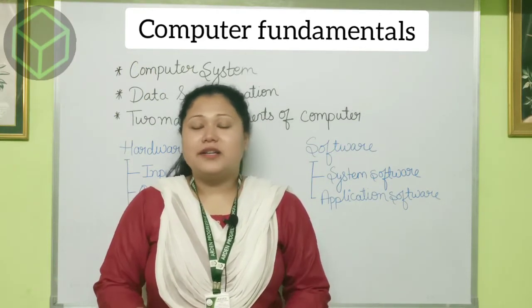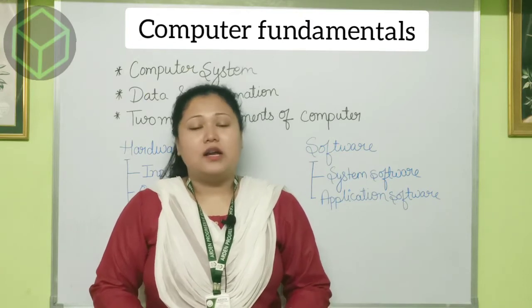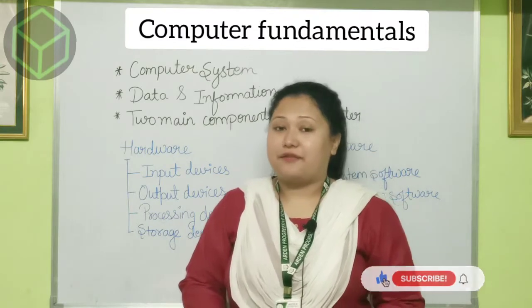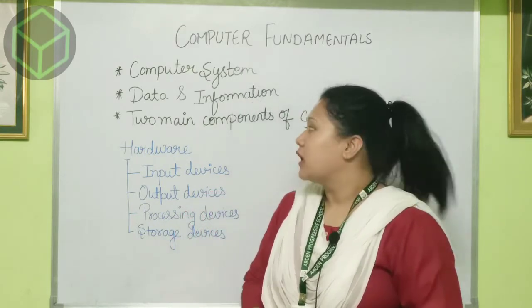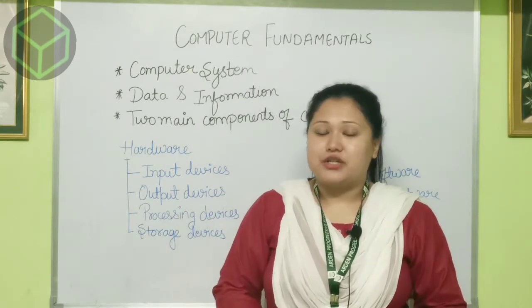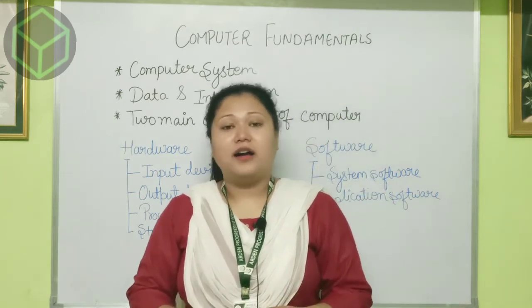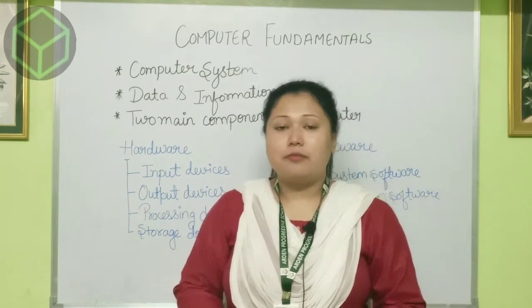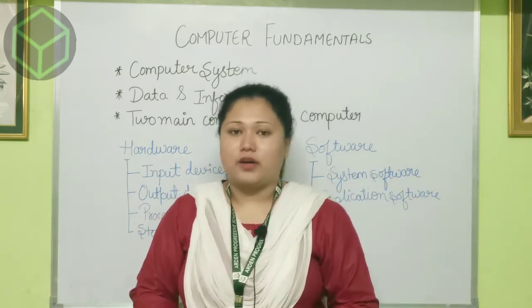So we are continuing chapter number 1. Till now we have completed computer system, definition of computer system, data and information, difference of data and information, two main components of computer system, that is hardware and software.